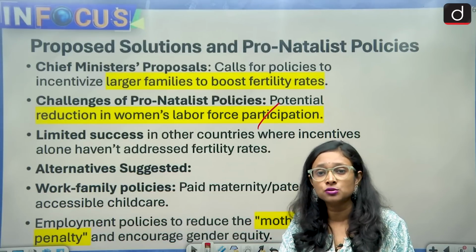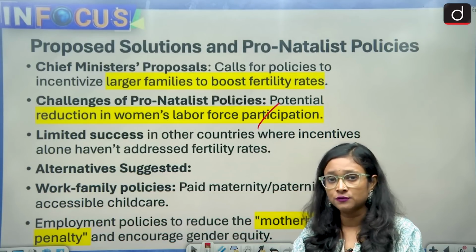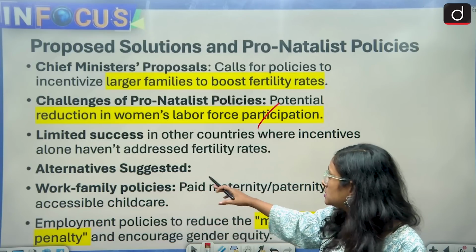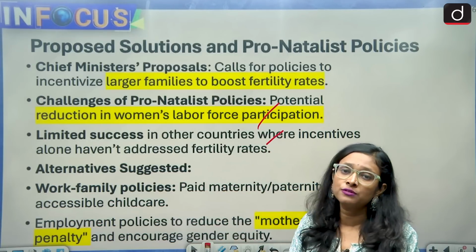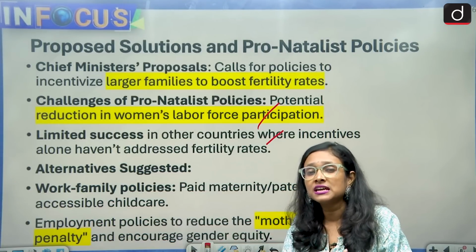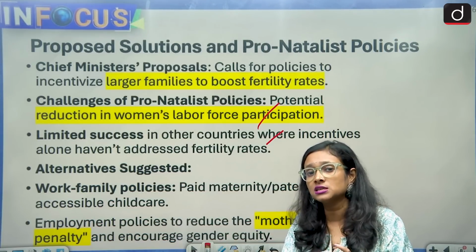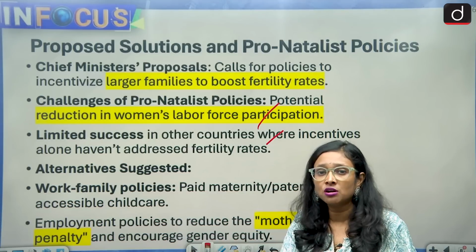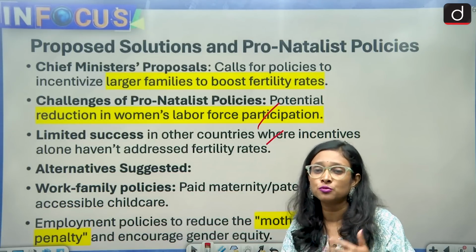So they are the ultimate sufferers of such kinds of policies. And then there is limited success in other countries. We can see that in the countries that have pro-natalist policies, there is limited success, because people were not likely to reproduce more babies.